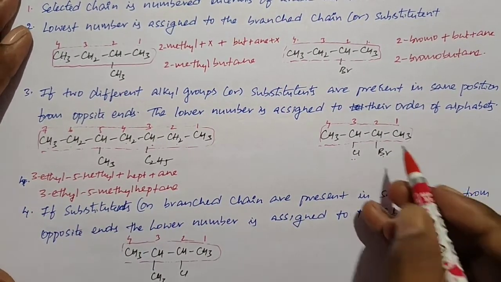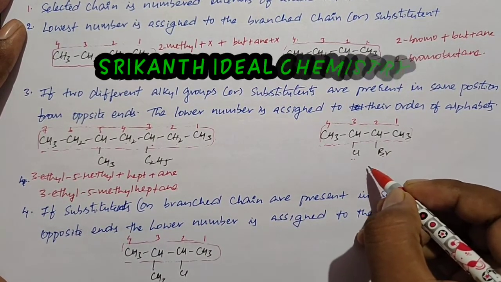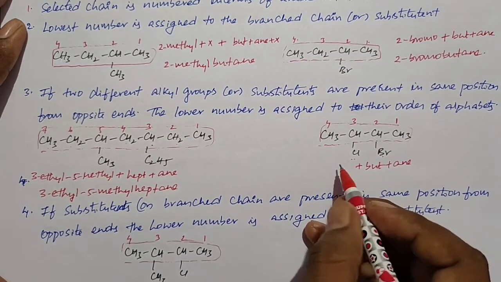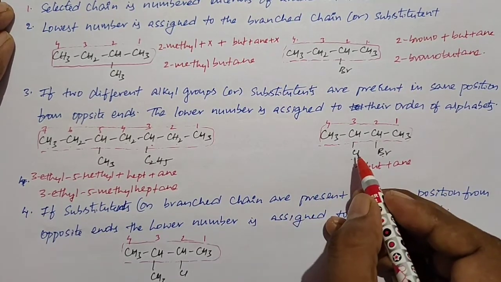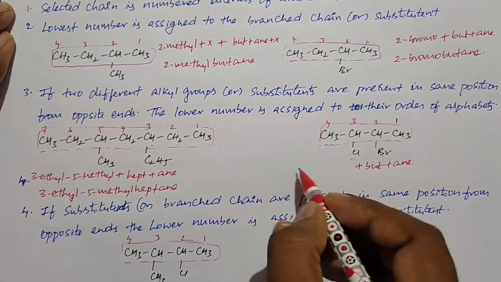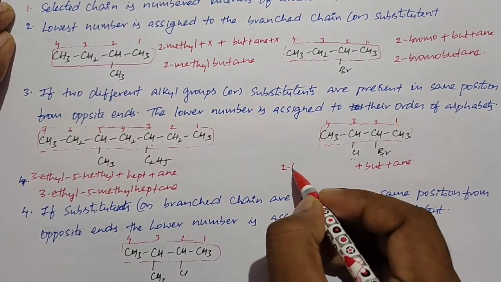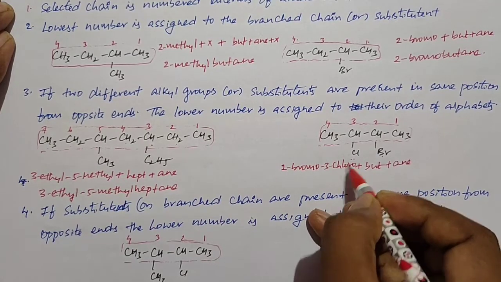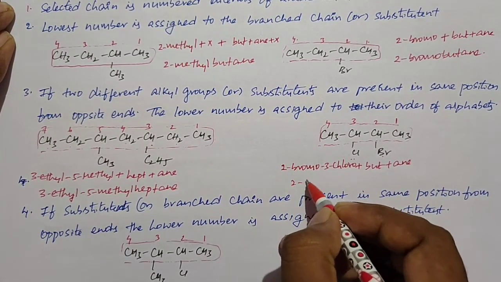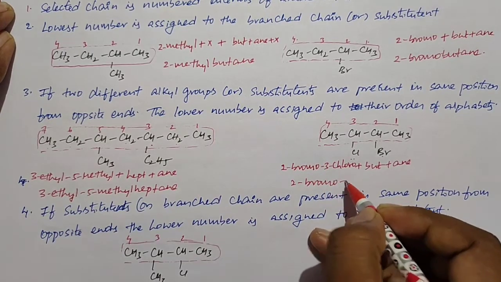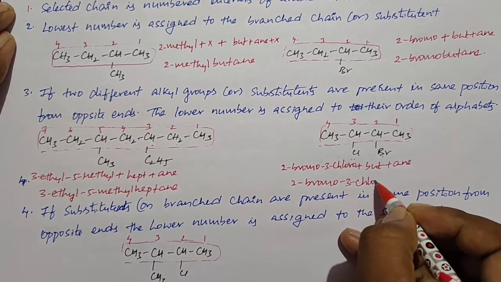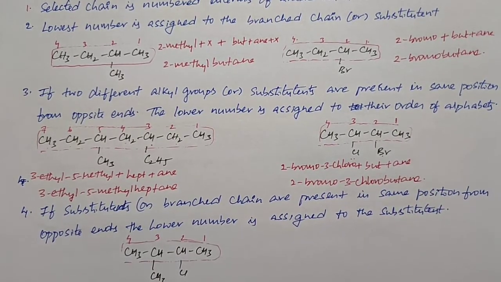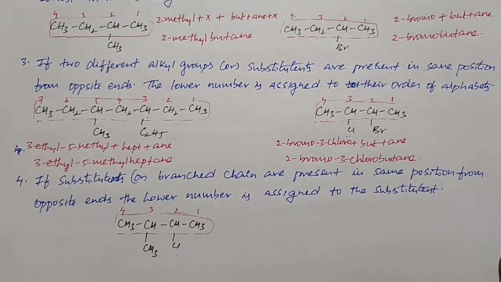When you go for this example, the root word is but, primary suffix is ane, secondary suffix is absent, primary prefix is absent, secondary prefix we have 3-chloro, 2-bromo. Based on alphabetical order, first we write 2-bromo, then 3-chloro. Now write the name by adding all things. The name of the compound is 2-bromo-3-chlorobutane. Okay, that's all. And this is the next compound.